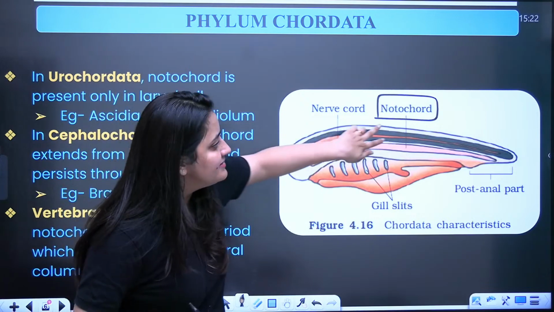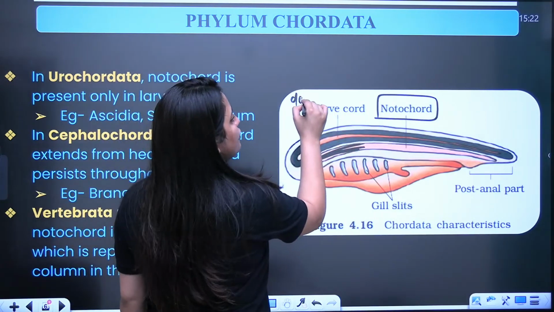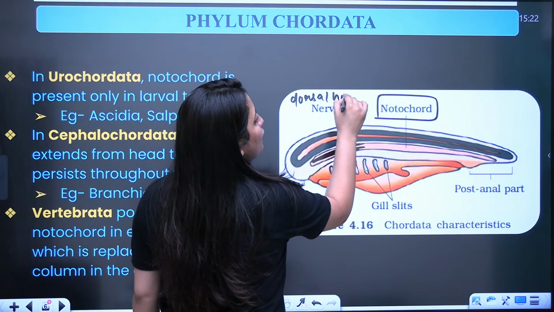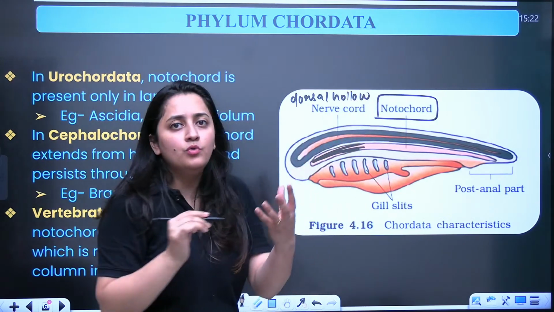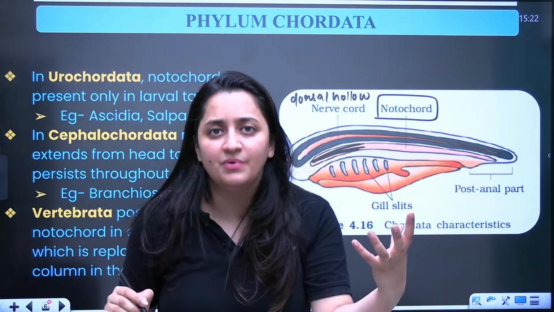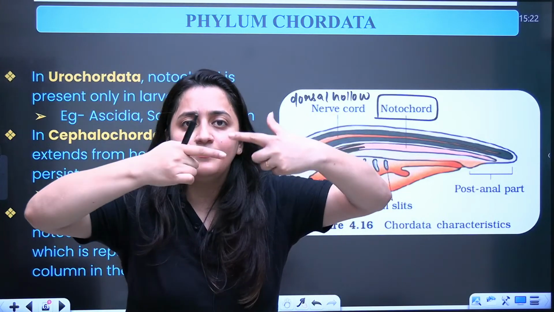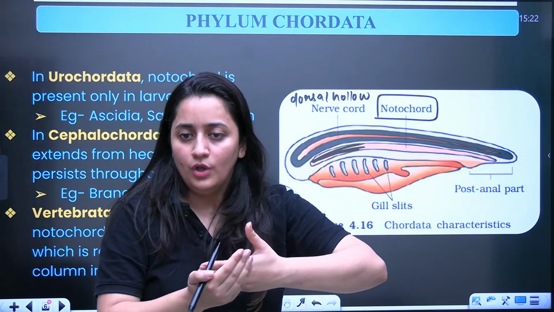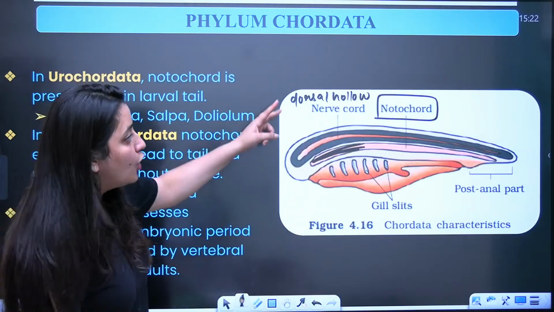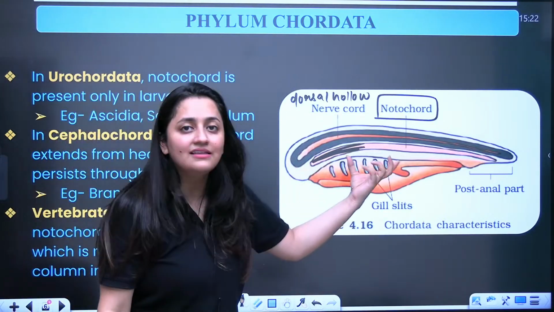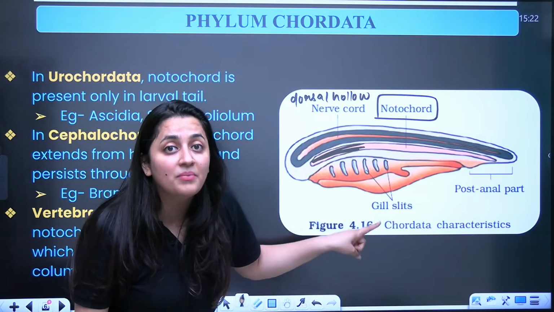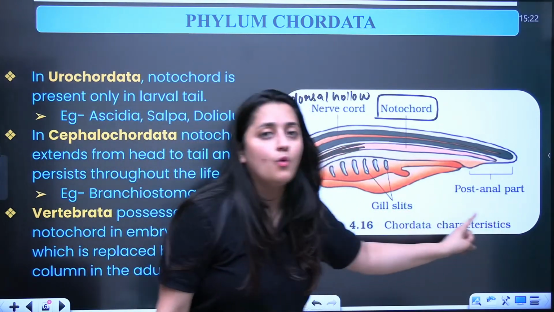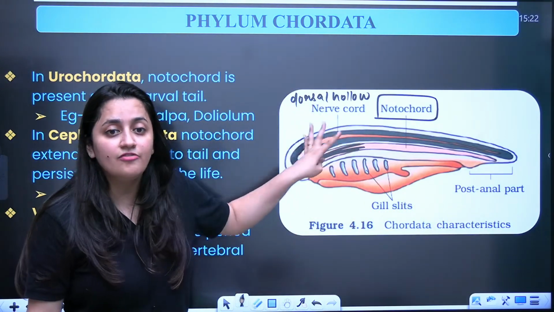Now if you look at this nerve cord, it is present on the dorsal side and it is hollow. Just consider the example of a bamboo or a pipe. In the surrounding there is a boundary, a covering, and within it, it is hollow. So the dorsal hollow nerve cord is there, and these are the pharyngeal gill slits. They are paired. And this one is the post-anal tail. So remember, these are the 4 basic characters.